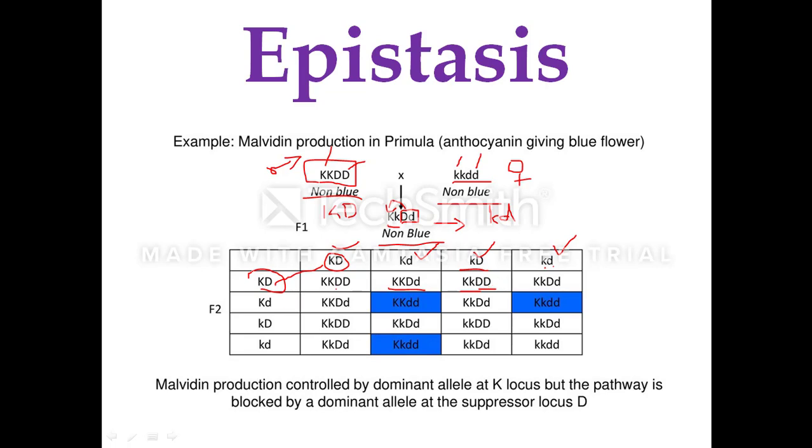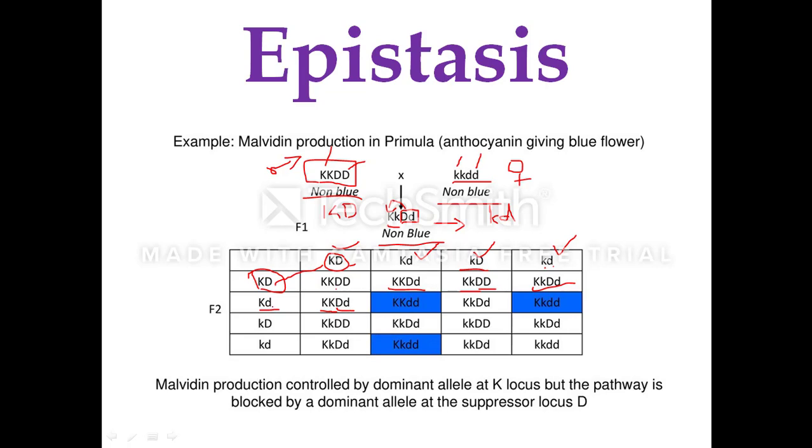When capital K and D fuses with the small k and small d containing gamete, you will have the heterozygous dominant condition for both the epistatic as well as the hypostatic gene. Similarly, when the capital K and small d containing gamete fuses with the capital K and capital D containing gamete, you will have capital KK, homozygous dominant for the K hypostatic gene, and heterozygous dominant for the D, the epistatic gene.